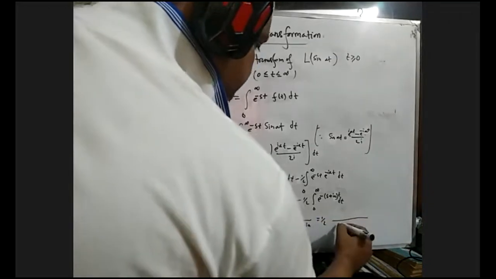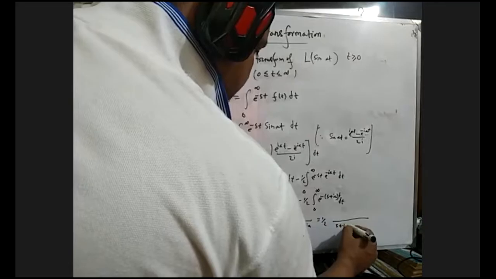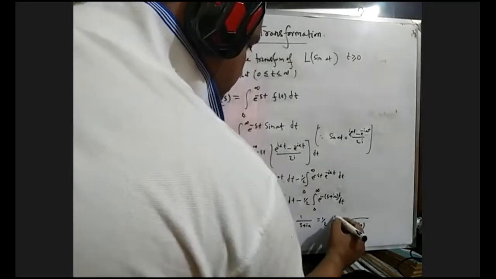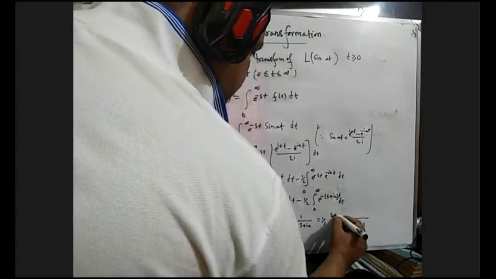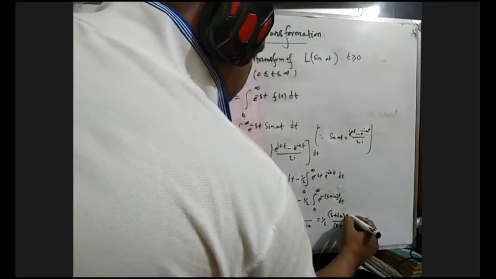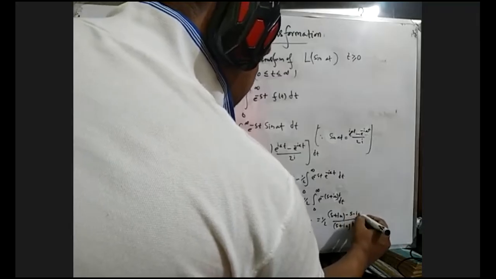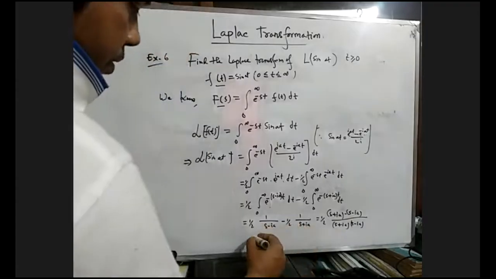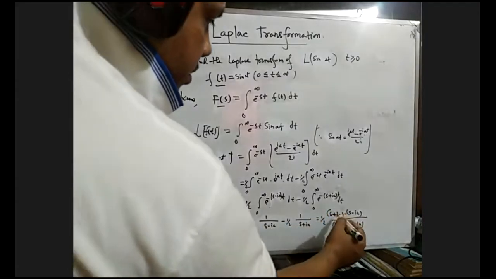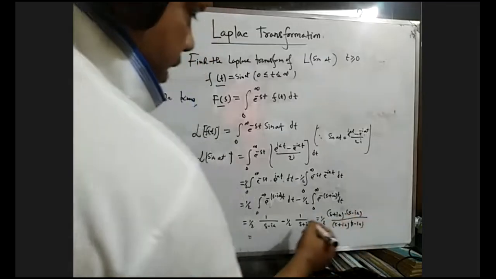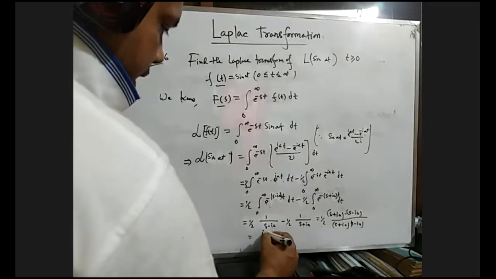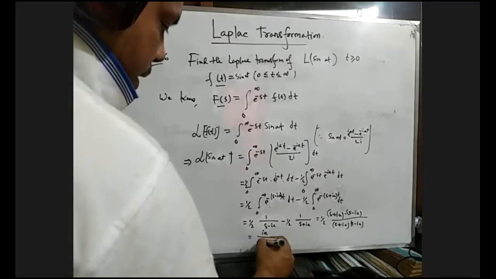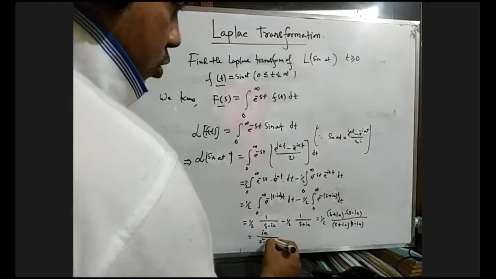Then taking LCM, s plus ia and s minus ia, what will it be? s plus ia minus s minus ia. From this, s will be cancelled, so we get ia divided by s square minus i square a square.